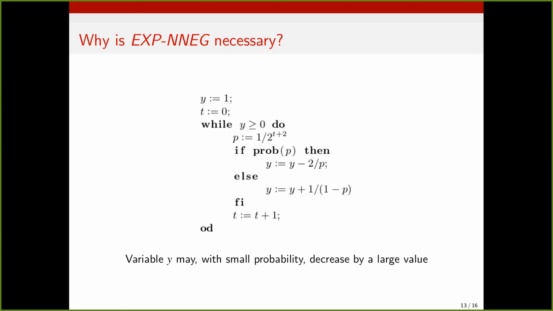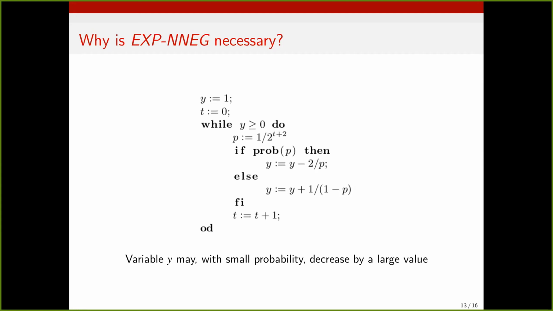Now, if you consider a one-dimensional function given just by component y, it is non-negative, it decreases in expectation. Therefore, it would be, let's say, a fake G-Lex RSM without expected leftward non-negativity. However, this program is not almost surely terminating, because for it to ever terminate, we need to take the if branch at least once. And by summing these probabilities, you can actually see that the probability of this ever happening is strictly smaller than 1. What goes wrong? Because of this if branch allowing very high decrease, we can actually take the else branch with very high probability and still satisfy the expected decrease condition.